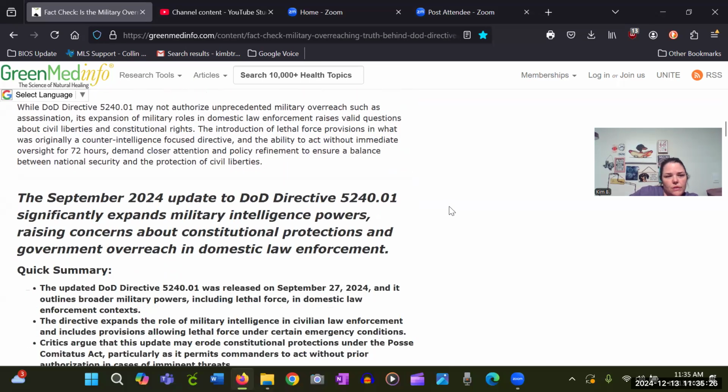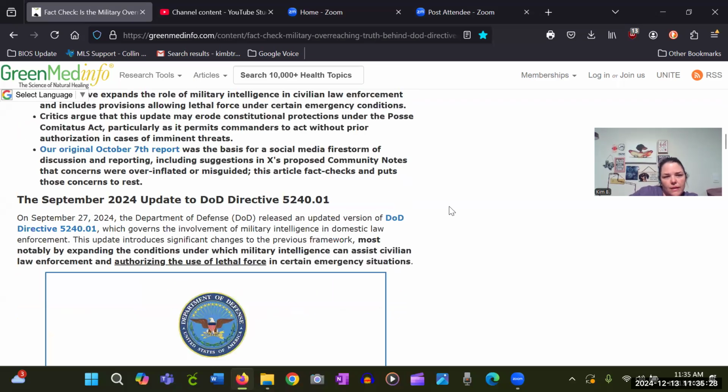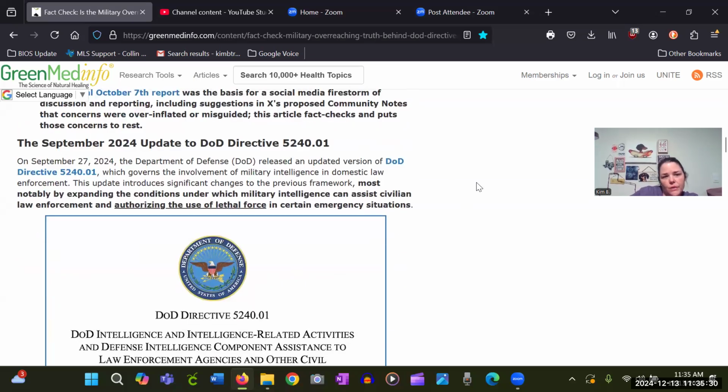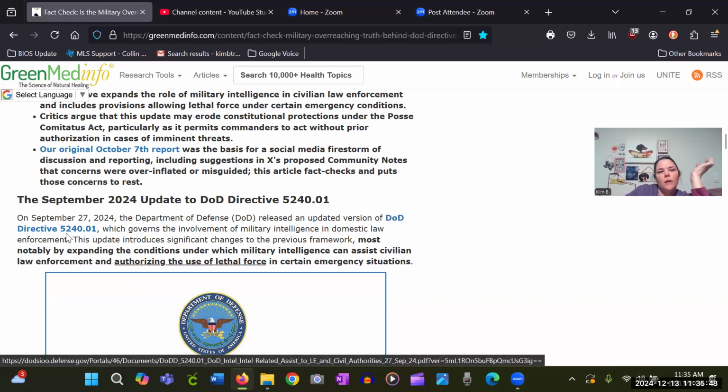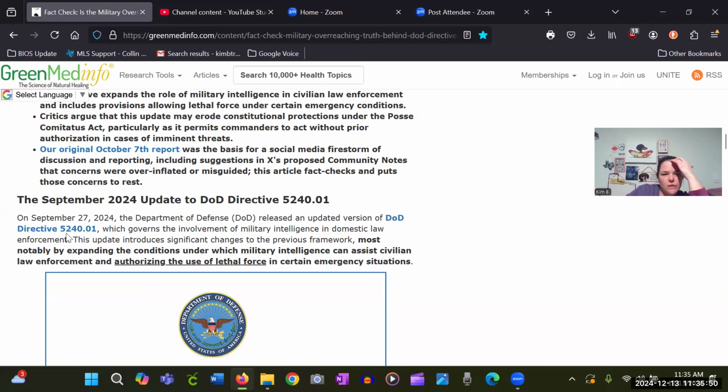What I'll do is I'll just link both of these in there, and then you can kind of look through it yourself. Let's see. The September 2024 update to DOD Directive 5240.01. It says on September 27th, 2024, the Department of Defense released an updated version of DOD Directive 5240.01, which governs the involvement of military intelligence in domestic law enforcement.